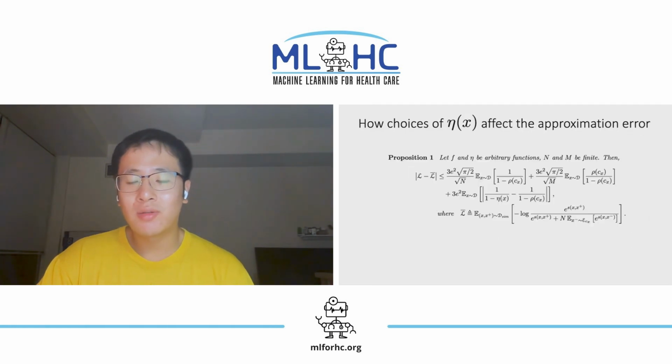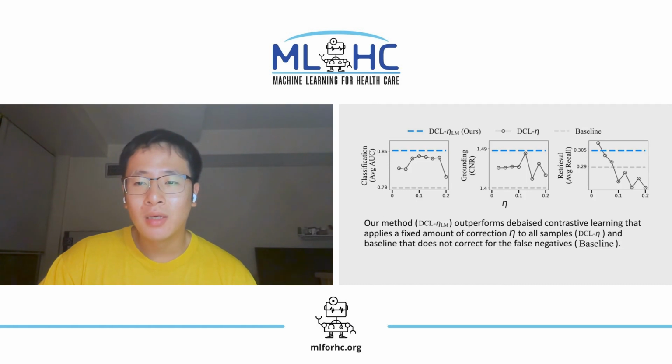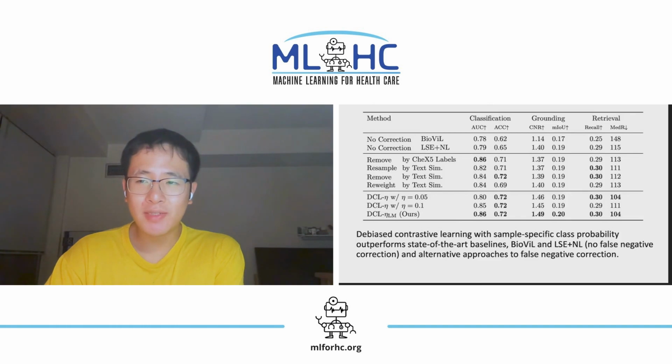We also show theoretically how choices of the sample-specific class probability function affect the approximation error. Our method, shown as the dotted blue line, outperforms debiased contrastive learning that applies a fixed amount of correction to all samples, and the baseline that does not correct for false negatives. Debiased contrastive learning with sample-specific debiasing outperforms state-of-the-art baselines as well as alternative approaches to false negative correction.